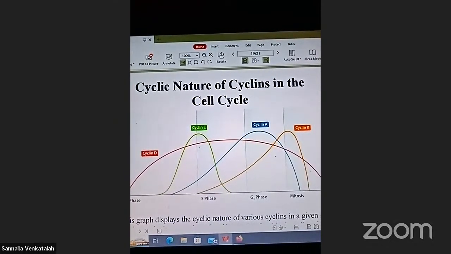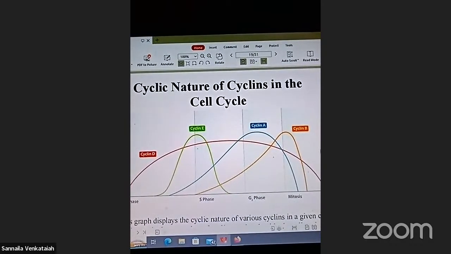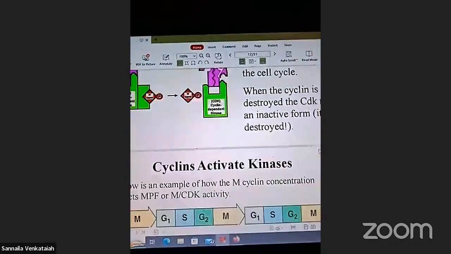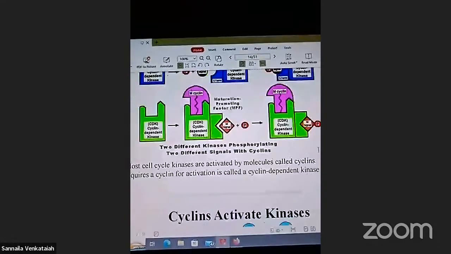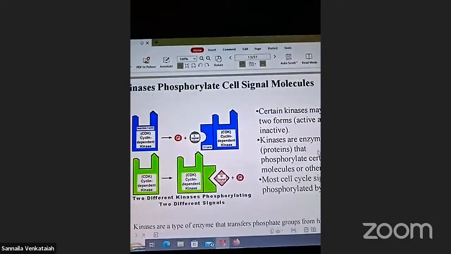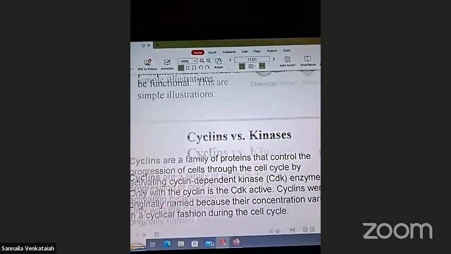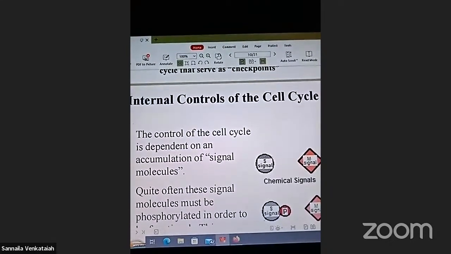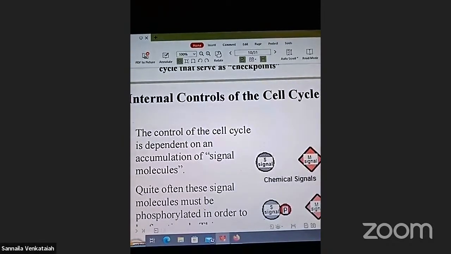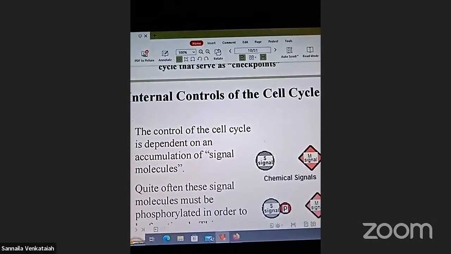The cyclic nature of the cell cycle. Internal controls of the cell cycle.